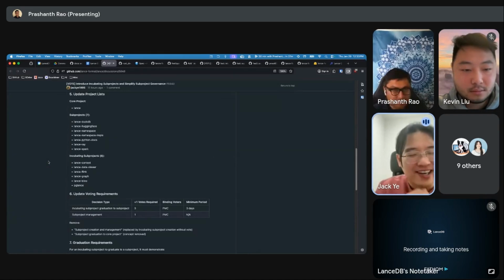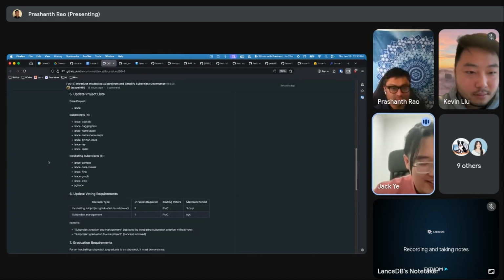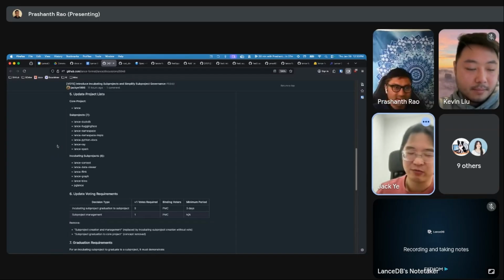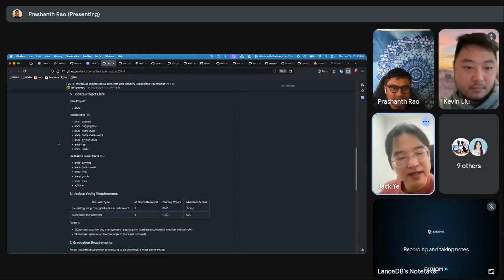And actually, by the way, I put some of the projects such as DuckDB, Hugging Face also as sub-projects, although they're still pretty new. I think that is one piece of feedback we might want to discuss in this thread, about which ones we still consider as incubating and which ones we consider as mature. Yeah, good question.